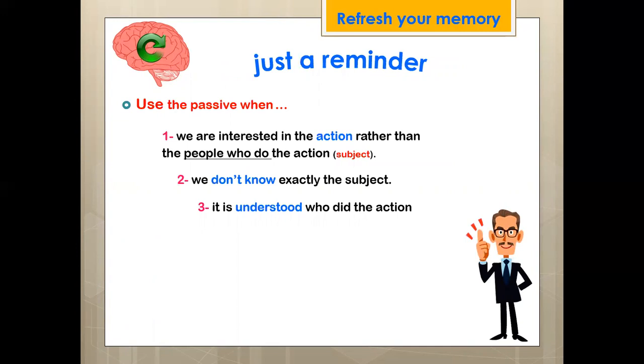We use the passive when we are interested in the action rather than the people who do the action, or the subject. So our focus is on the action itself, not the subject. We don't know exactly the subject. It is understood who did the action.